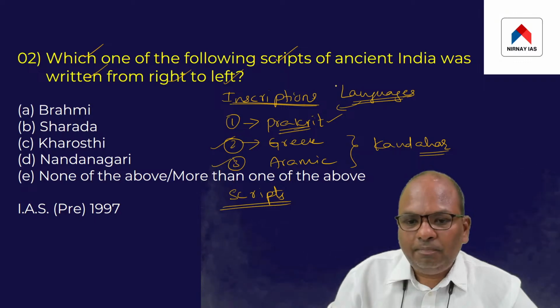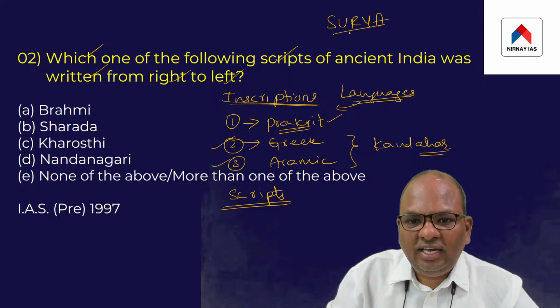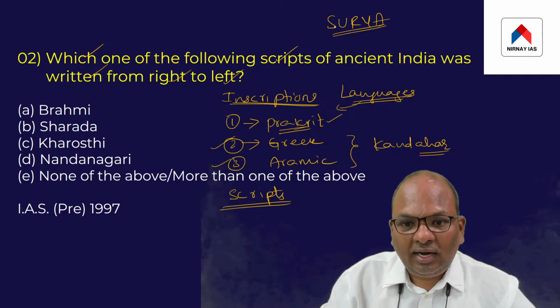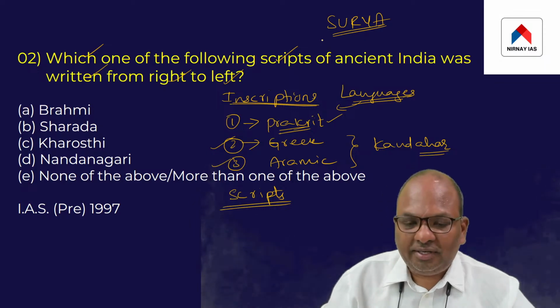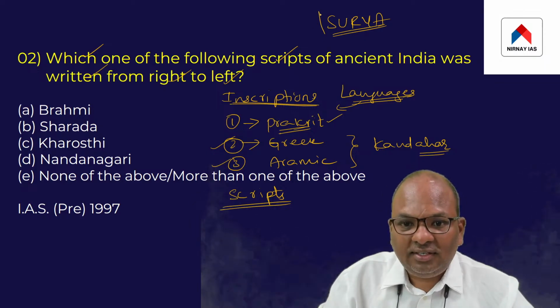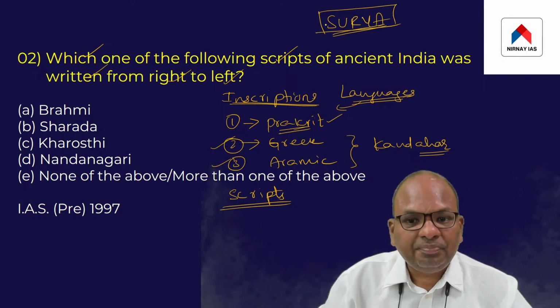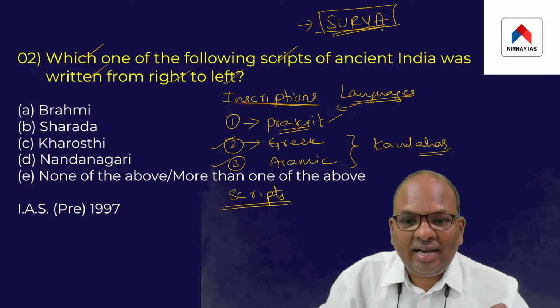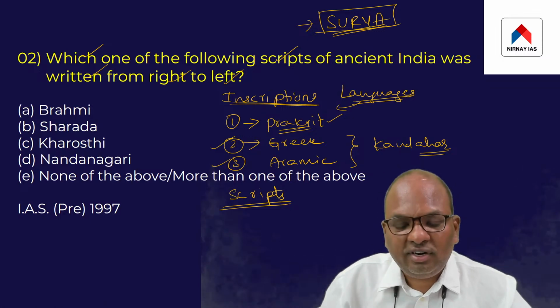For example, Surya is basically a Sanskritic word, but I have written Surya in Latin script. So script and language can be different. The term Surya belongs to a Sanskritic language, but I have written it in Latin script. The whole point I'm trying to convey is that language and script can be two different things.